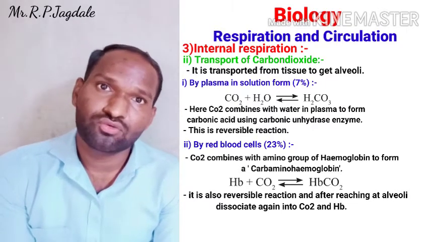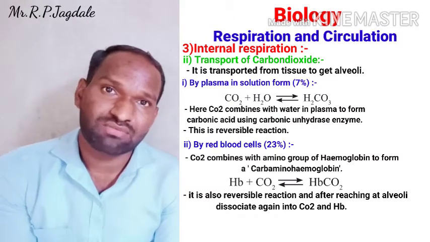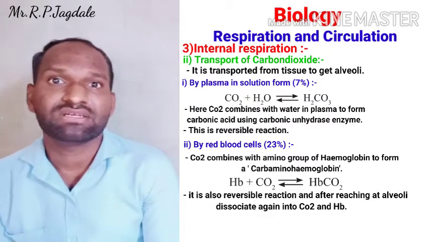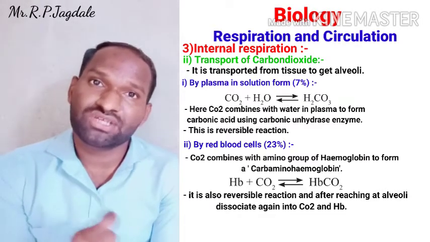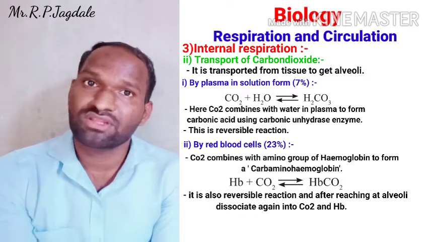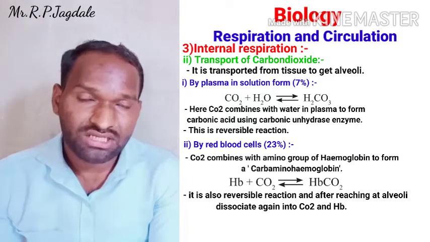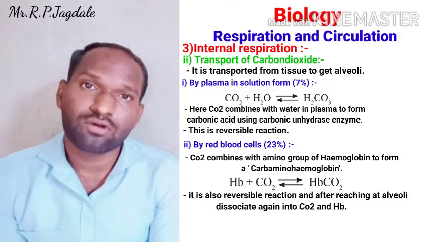We need to transport the CO2. So first, by using plasma along with the water, it forms carbonic acid, and when it comes to the alveoli, it releases the CO2. Second, by using the red blood cells, it combines with the hemoglobin, it travels along the blood, comes to the alveolar region, and it releases the CO2 into the alveoli. These are the two forms.